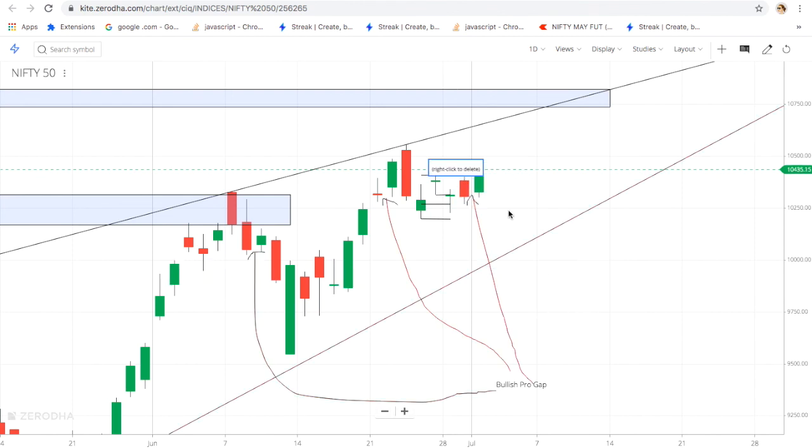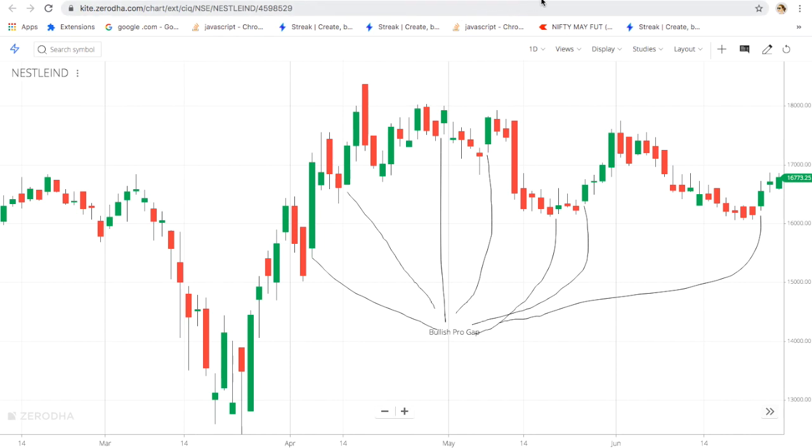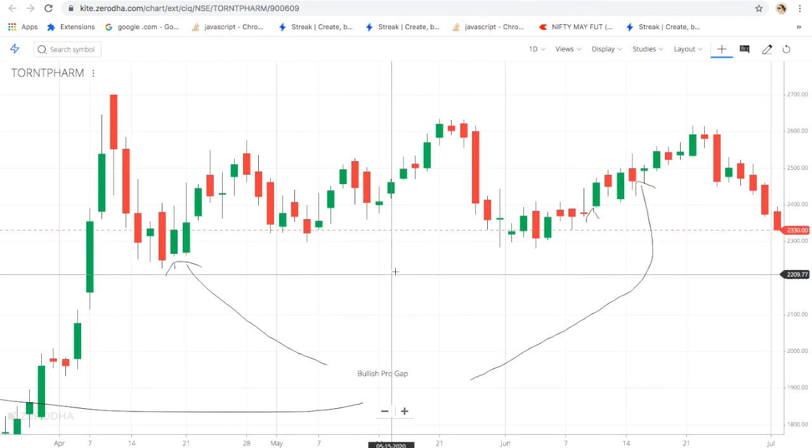In Nifty you can see today it is forming a bullish pro gap. Here also pro gap, here also pro gap, and here we can see a novice gap. So just identify the bullish and bearish pro gap on a chart, and we will see how to trade using the pro gap in the next video.